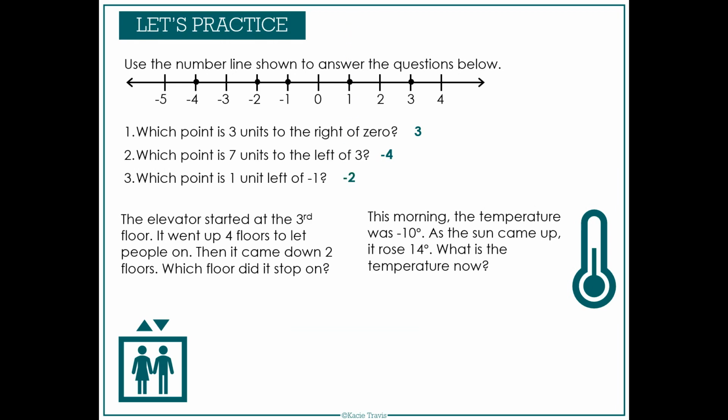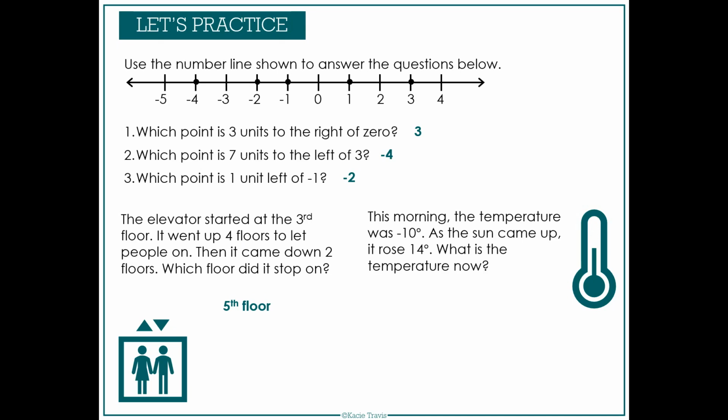Let's put this into context of some real-world situations. The elevator started at the 3rd floor, so imagine a vertical number line starting at a positive 3. It went up 4 floors to let people on, so it's gone up 4 floors from 3, so we land at the 7th floor. Then it comes down 2 floors, so it goes down 2. Which floor did it stop on? So this would be the 5th floor.